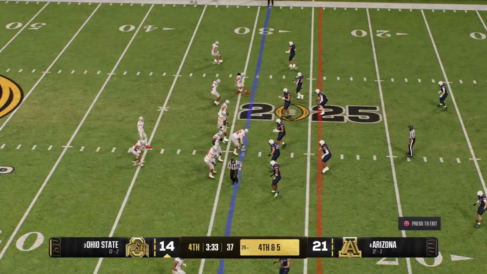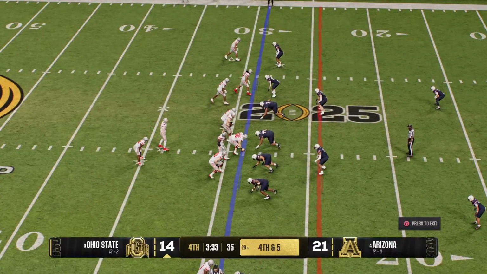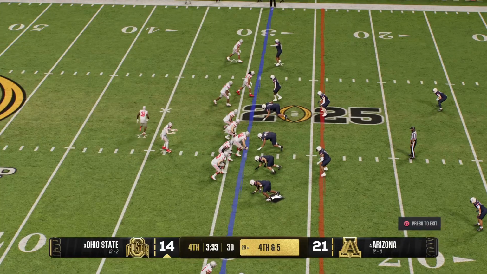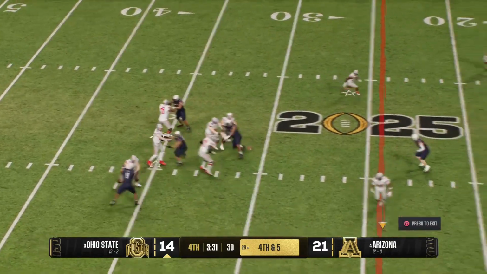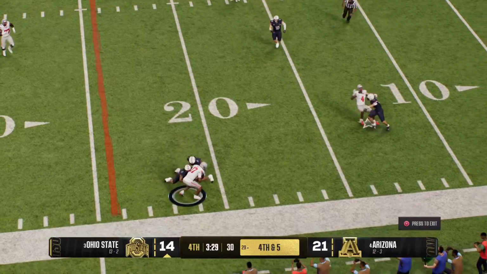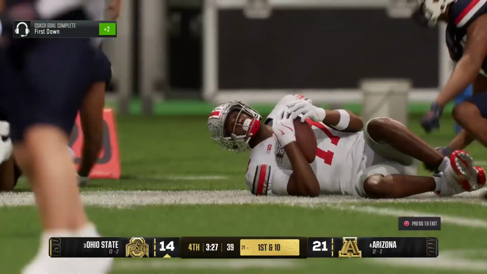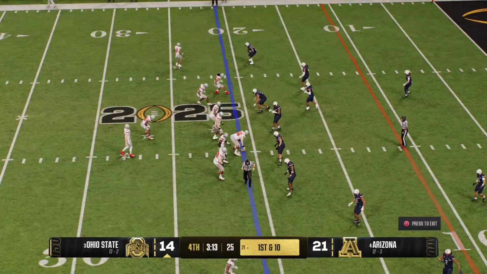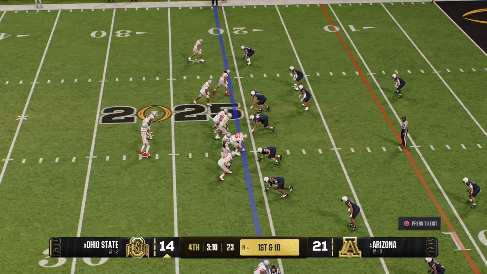Here we are late in a one-score game, and they're going to go for it on fourth down. Looking to throw it again. And it's caught. Gain moves the ball to the 21 and a fresh set of downs. The offense getting closer to a game-tying touchdown.